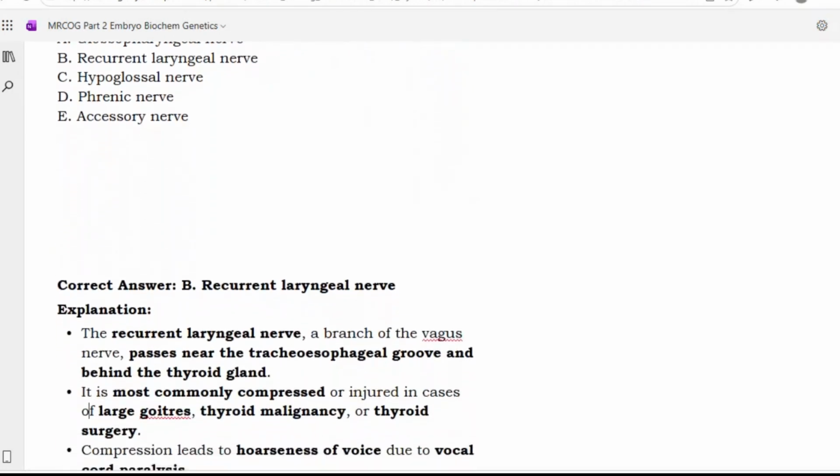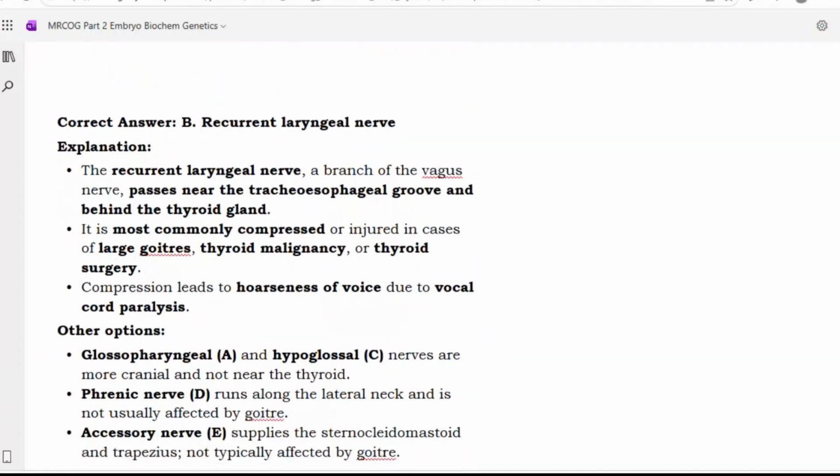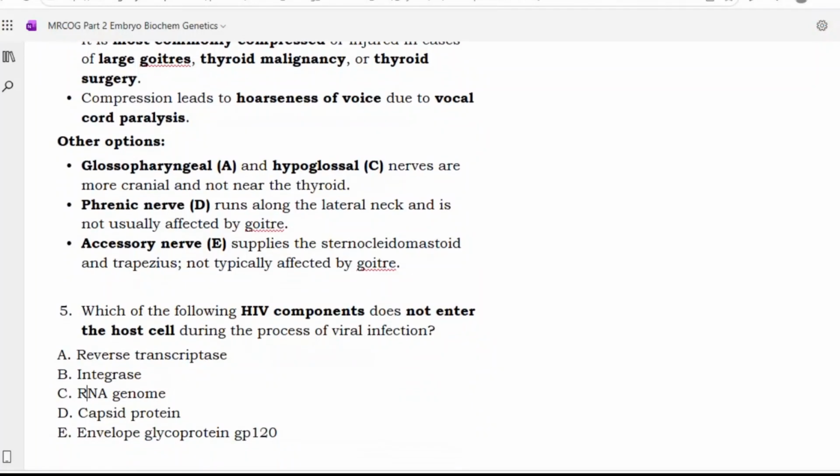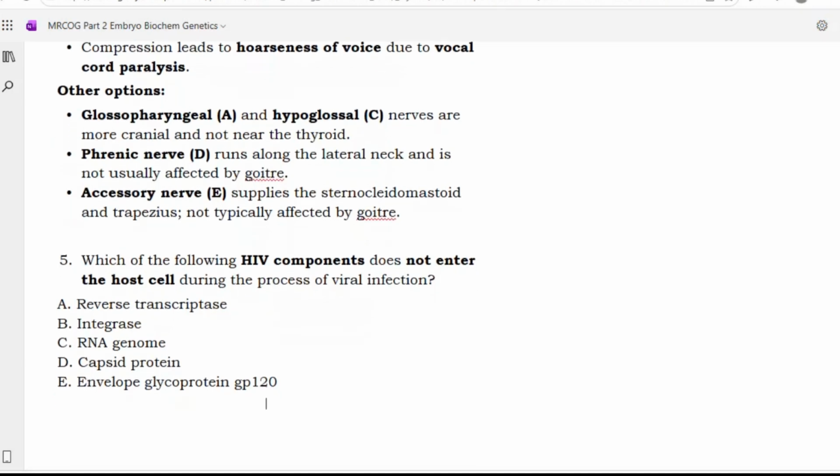Yes, it is the recurrent laryngeal nerve. The recurrent laryngeal nerve, a branch of the vagus nerve, passes near the tracheoesophageal groove and behind the thyroid gland. It is most commonly compressed or injured in cases of large goiters, thyroid malignancy, or thyroid surgery. Compression leads to hoarseness of voice due to vocal cord paralysis. The glossopharyngeal and hypoglossal nerves are more cranial and not near the thyroid. The phrenic nerve runs along the lateral neck and is not usually affected by goiter. The accessory nerve supplies the sternocleidomastoid and trapezius and is not typically affected by goiter.